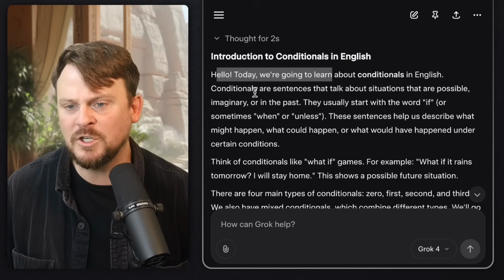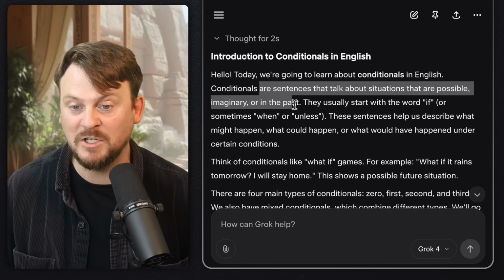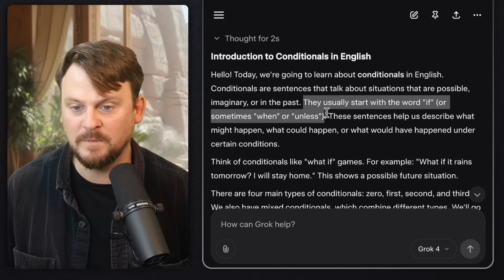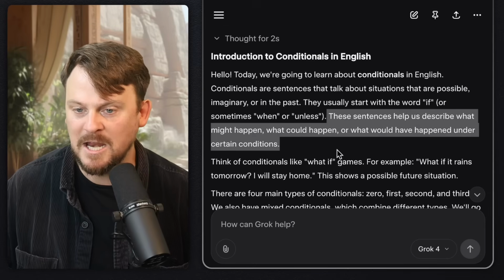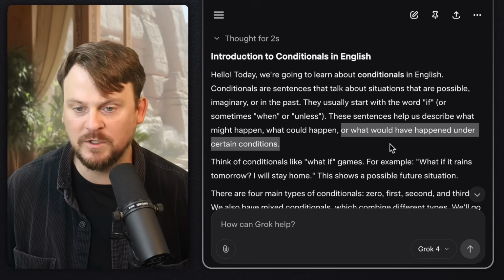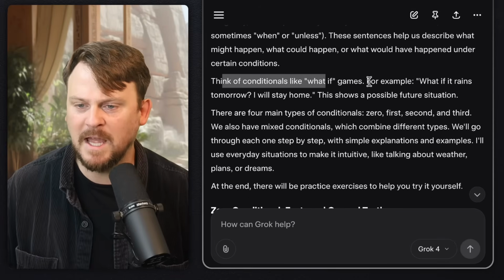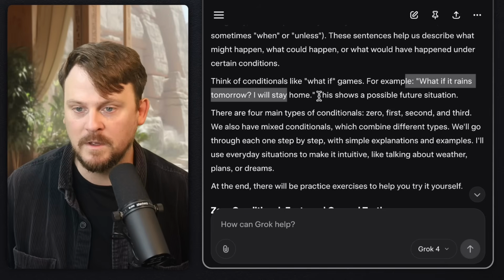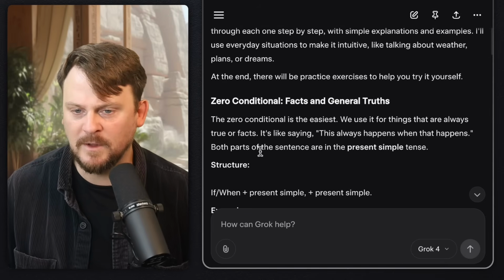Conditionals are sentences that talk about situations that are possible, imaginary, or in the past. They usually start with the word if, or sometimes when, or unless. These sentences help us describe what might happen, what could happen, or what would have happened under certain conditions. Think of conditionals like what if games. Okay, I like that. For example, what if it rains tomorrow? I'll stay home. This shows a possible future situation. So it's still explaining it fairly clearly.